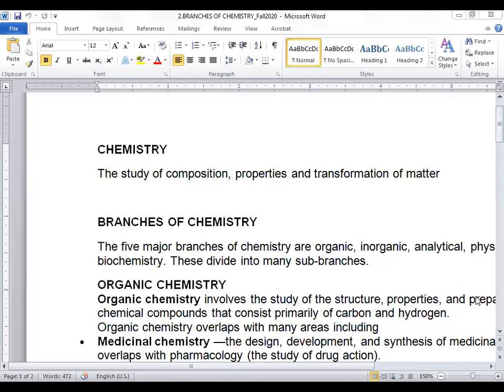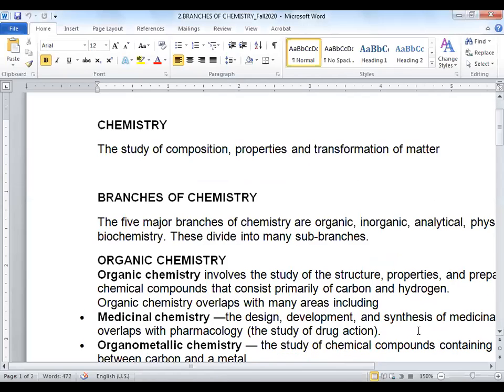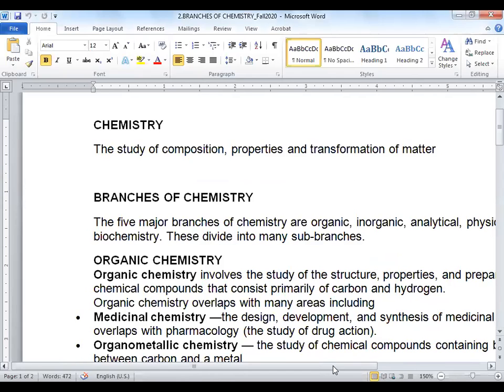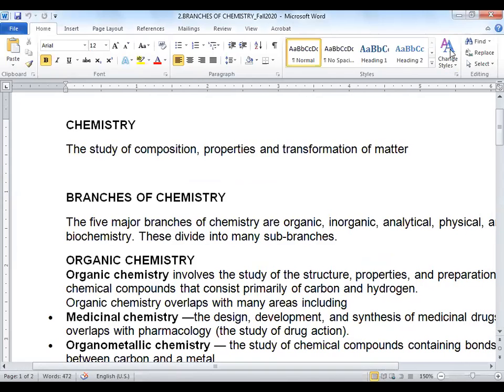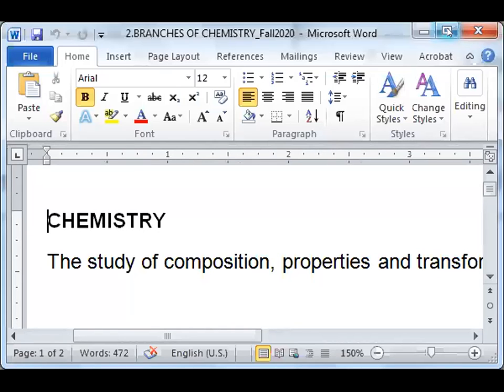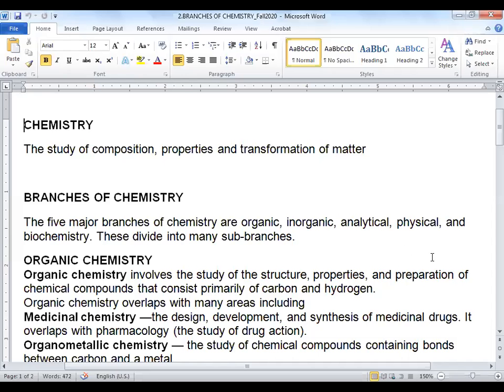Let's now start with the branches of chemistry. So the definition we have already discussed. So the first, actually, it is important to understand what is coming under which field of study in chemistry.